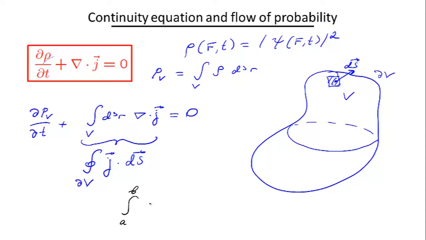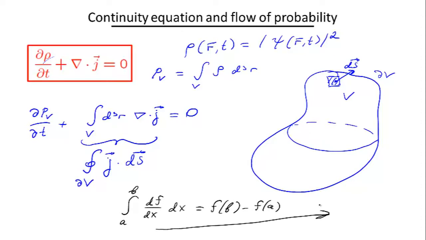So let's say if we have an integral between a and b of a full derivative of a function, df dx, we can write the result as f of b minus f of a. So essentially in this case we have a one-dimensional segment from a to b over which we integrate, and if we have a full derivative we can only focus on the endpoints. That's the only thing which enters the final result.